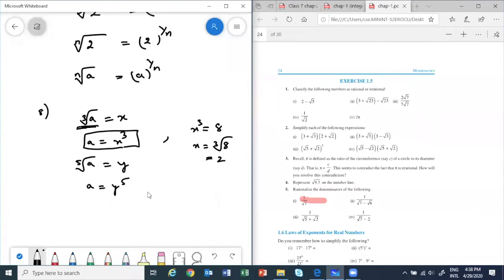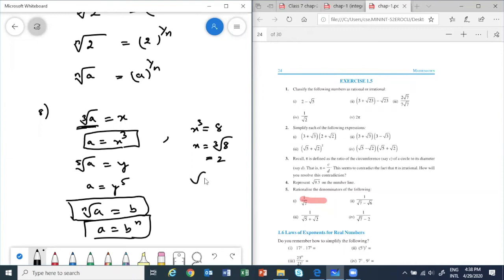So that means if you have nth root of a is equal to b, you can write a is equal to b power n. So the general property is this. If you have nth root of a, you can remove the nth root. So if you have square root of x is equal to 5, that means x is equal to 5 square.